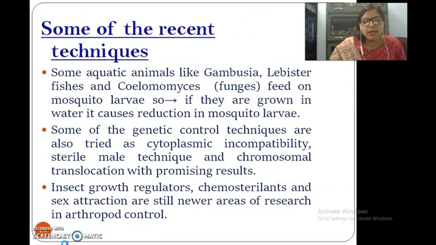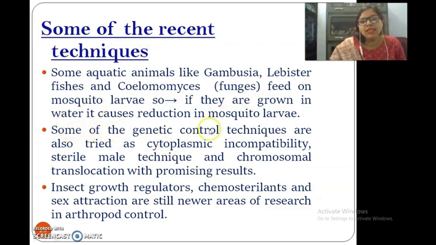Then there are some advanced techniques also. There are recently advanced techniques. For example, some aquatic animals like gambusia, lobster fishes, then Coelomomyces, these are fungus, feed on mosquito larvae. So, if they are grown in the water, it causes reduction in the mosquito larvae. If we can breed them in the water, it may reduce the production of the mosquito larva.